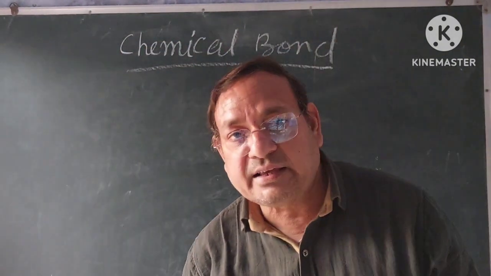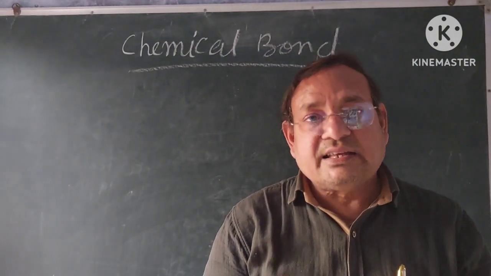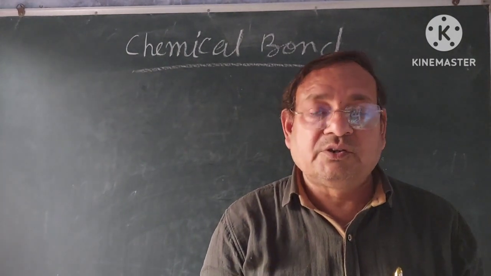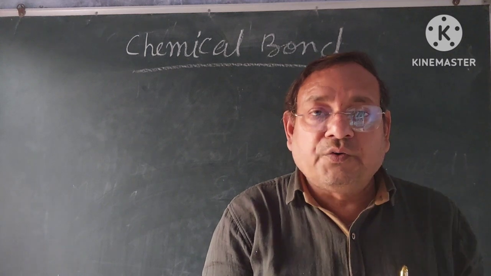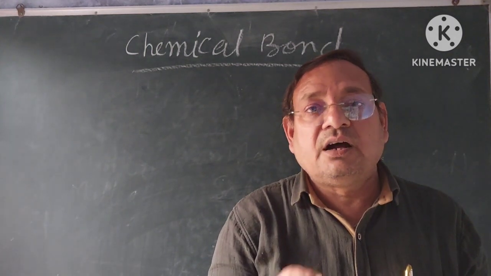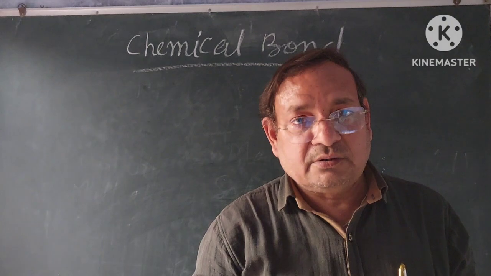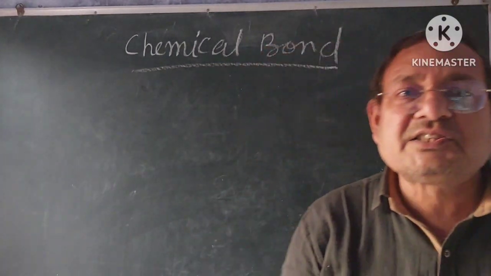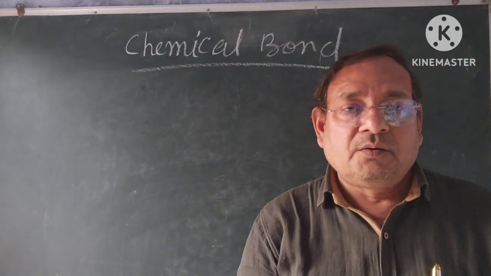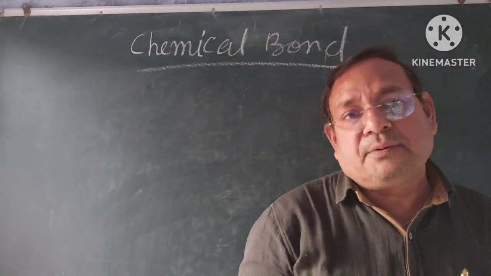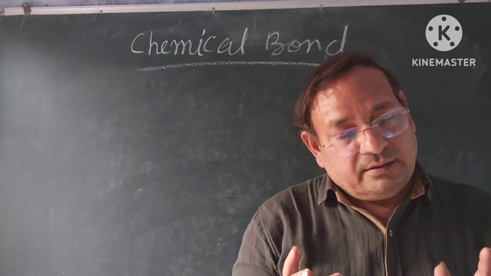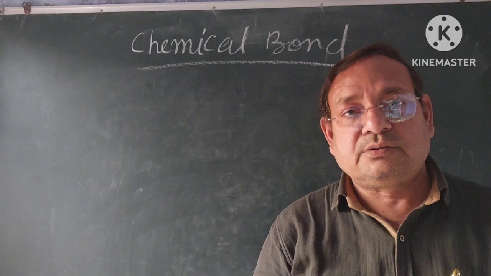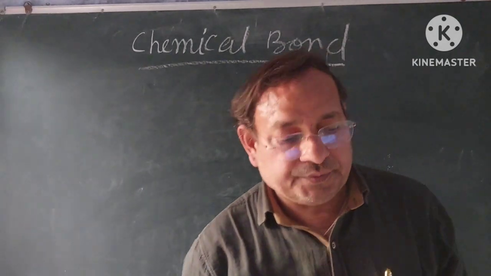My dear students, chemical bond is a kind of force which holds ions and atoms together to form ionic compounds or covalent molecules. My dear students, all of you know generally atoms are not stable. For being stable, they join and form compounds, molecules. Understand?